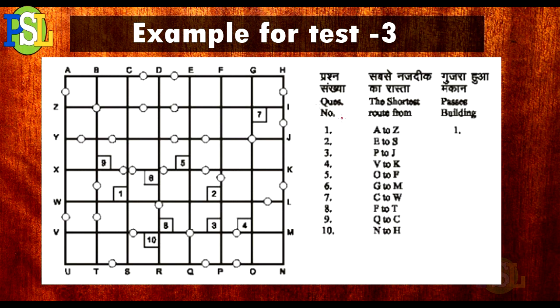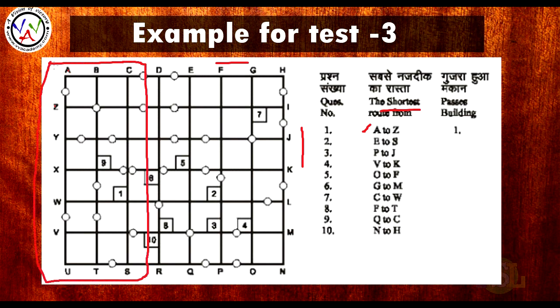In this problem, the question asks us to find the shortest route from A to Z. So before starting this problem, we need to know where these alphabets are. A, B, C up to H is in this direction, and I to N in this. So when the question is A to Z, we need to find out where A is and where Z is. Then mostly we need to concentrate on this location itself, because the shortest path would be in this location. We can't be going in this direction.